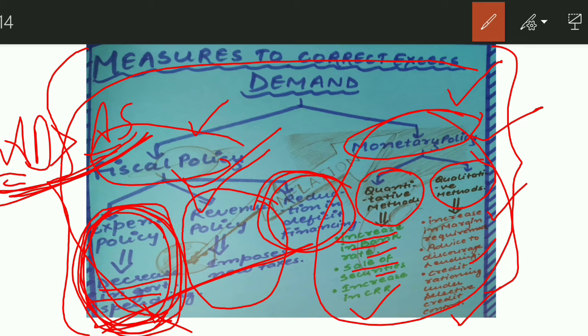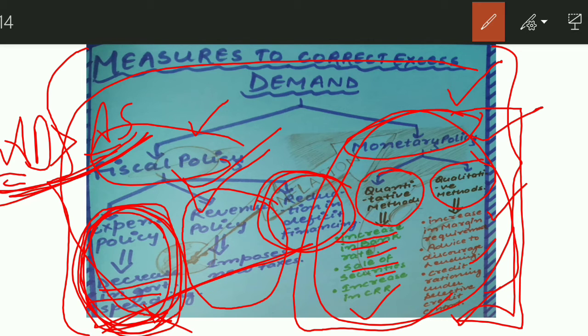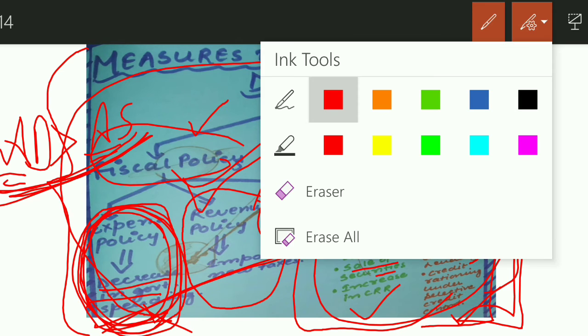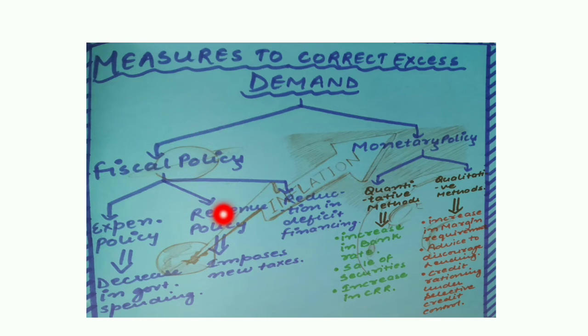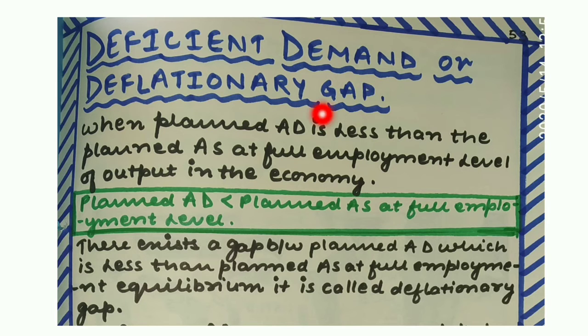So, if the monetary policies are still not clear to you, then please refer to that video, because there we discussed it in great detail. I'll discuss this for excess demand as well as deficient demand together at the end of this video. So for now, just remember that fiscal policy is clear to you, and monetary policies are used to correct excess demand. I'll be talking about monetary policy at the end of this lecture, where we will talk about excess demand and deficient demand simultaneously.